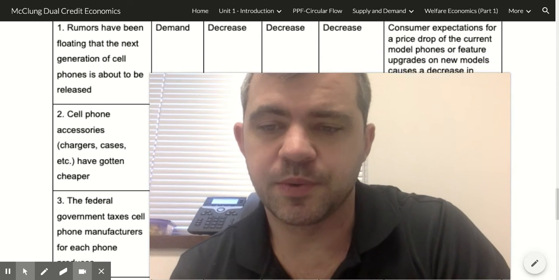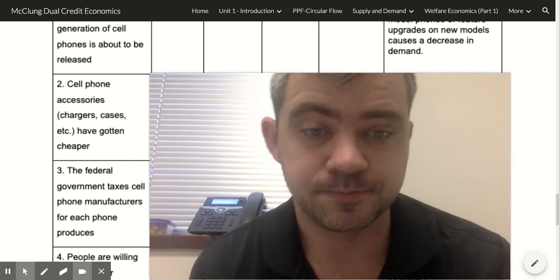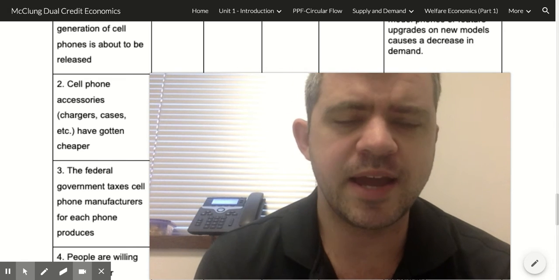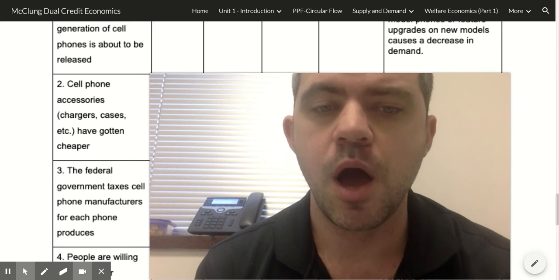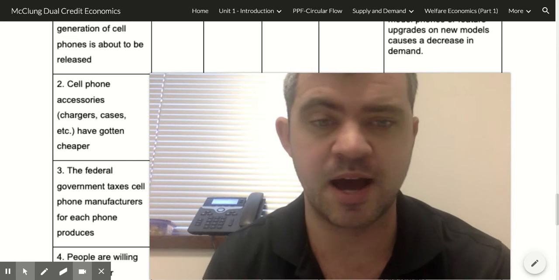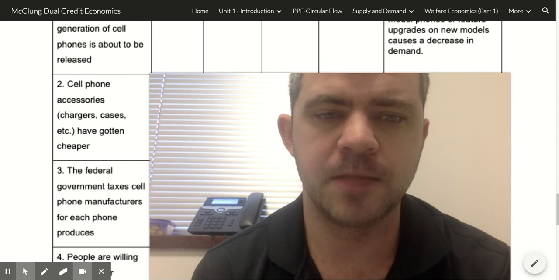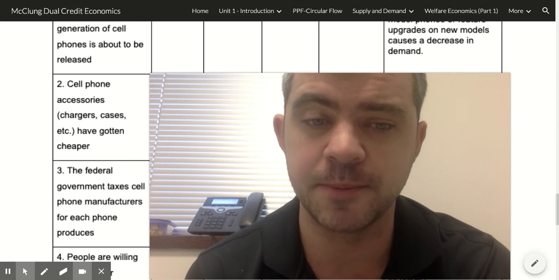Cell phone accessories, chargers, cases, etc., have gotten cheaper. All right, so again, let's think, is this going to affect how much we want it? Is this going to affect demand? Or is this changing how much it costs to produce it, how much someone wants to produce this thing? So this seems like it has no effect on supply.